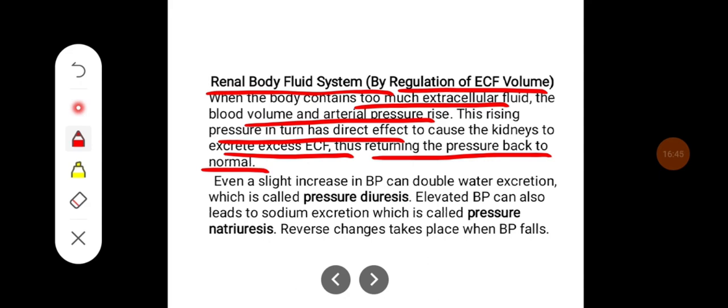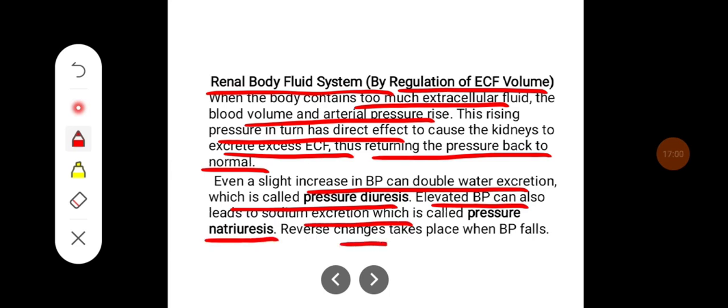Even slight increase in blood pressure can double water excretion, which is called as pressure diuresis. Elevated blood pressure can also lead to sodium excretion, which is called as pressure natriuresis. The reverse changes take place when blood pressure falls.